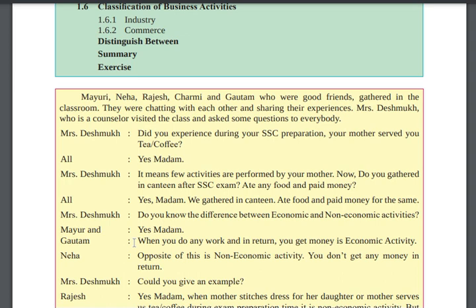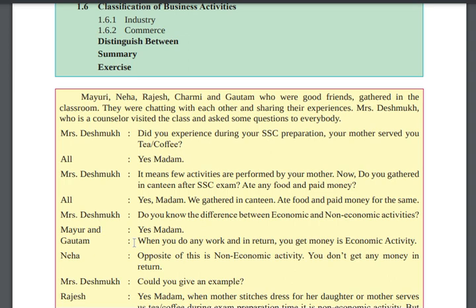Let's start. Miss Deshmukh asks: did you experience, during your SSC preparation, which means your last board exam, that your mother served you tea or coffee? Okay, all said yes. Not only tea and coffee, my mother has given Maggie also, or other things. Miss Deshmukh said it means a few activities are performed by your mother.